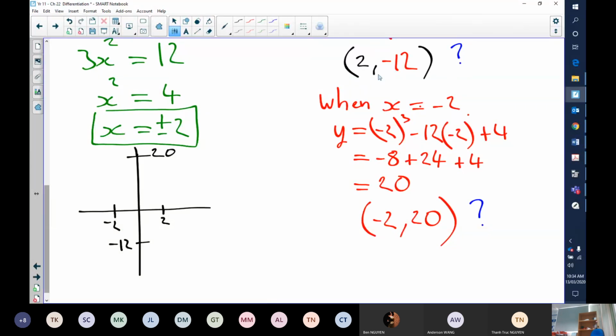So we've got two positions here. I've got 2, minus 12, so positive 2, minus 12. This is one of our positions here. And then we've got minus 2 here and positive 20 here. Now you can already see that it's looking like this one here is your maximum and this one here is your minimum. It's kind of obvious now that I've drawn it, isn't it?